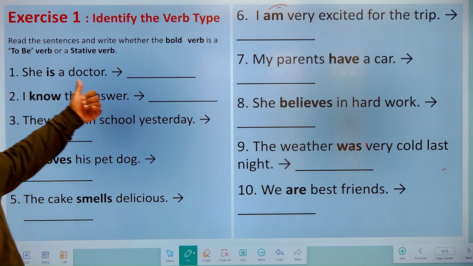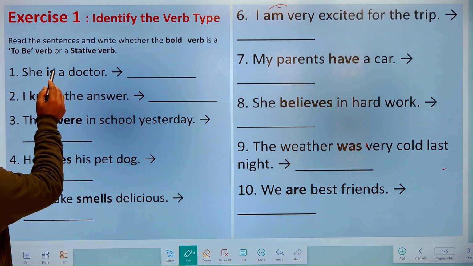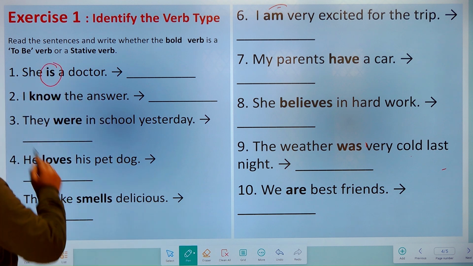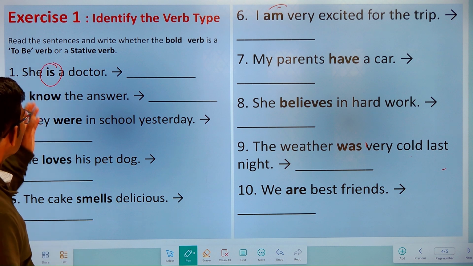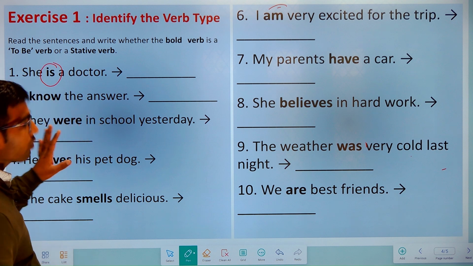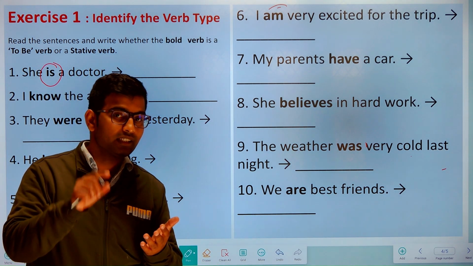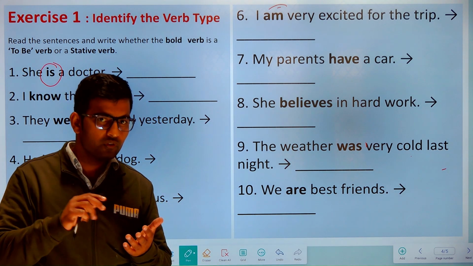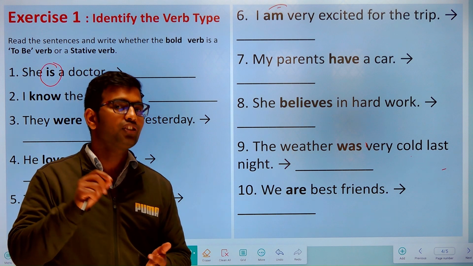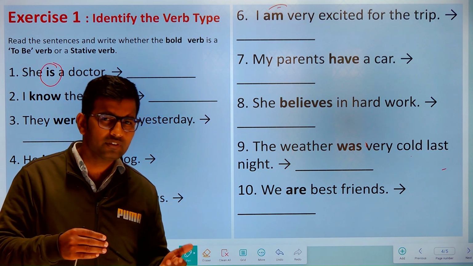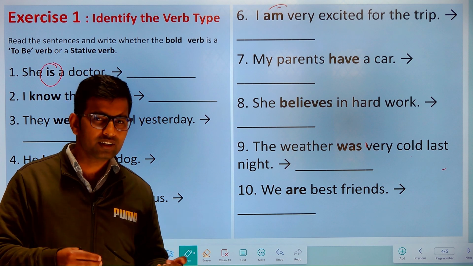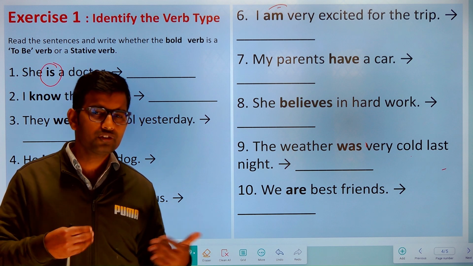So first one, "she is a doctor." Here the bold word is, what type of verb is it? Is it a to be verb or a stative verb? Okay, wait. As you have already learned, to be verb forms are present is, am, are, past was, were, future will be, and stative verbs like love, know, believe, see, hear, taste, smell.